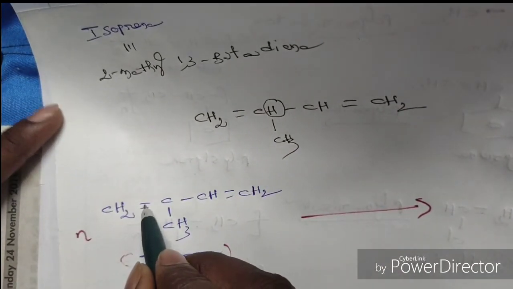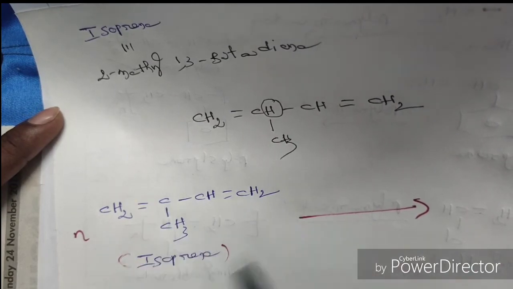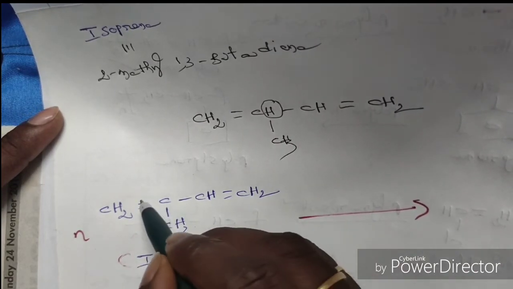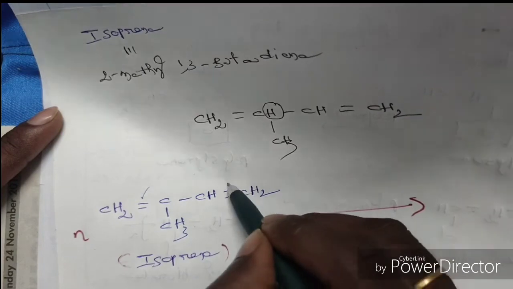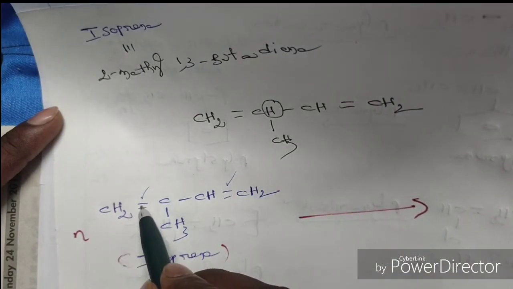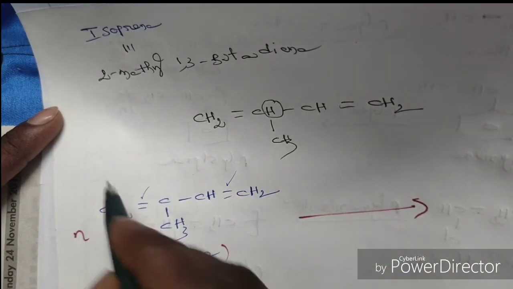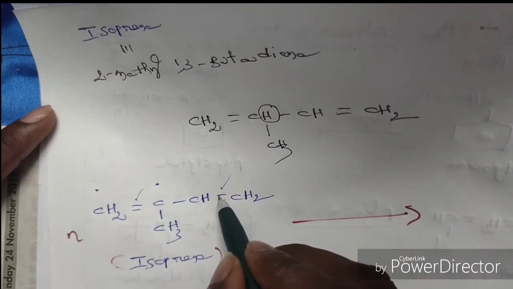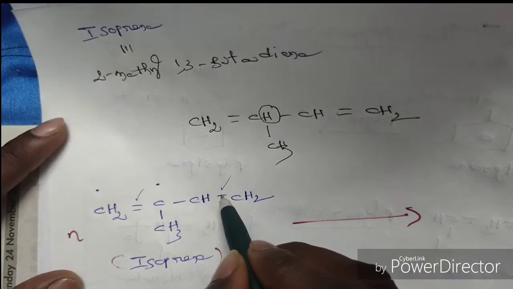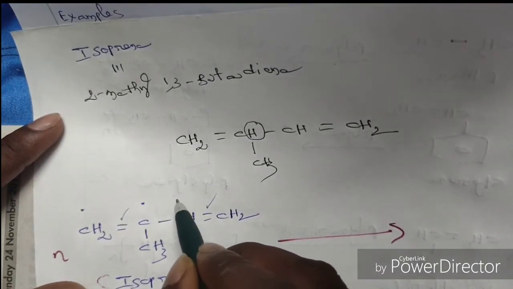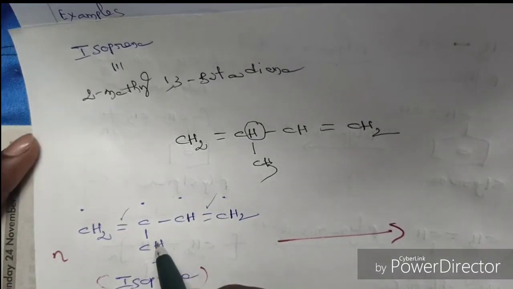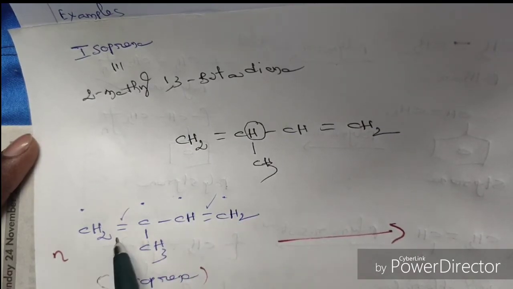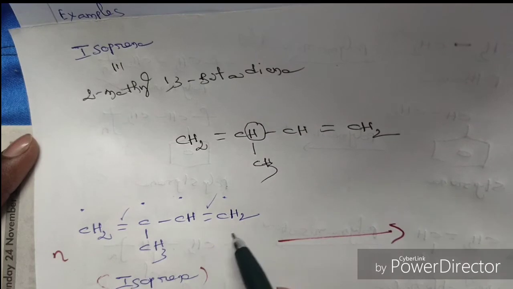Here this pi bond will be broken. In this monomer, 2 pi bonds are there. So it is one pi bond, it is another pi bond. This pi bond will be broken and it forms 2 active bonding sites. This pi bond will also be broken, which leads to the formation of 2 active bonding sites. I will explain the concept of functionality in the next class. For now, just simply understand this concept.